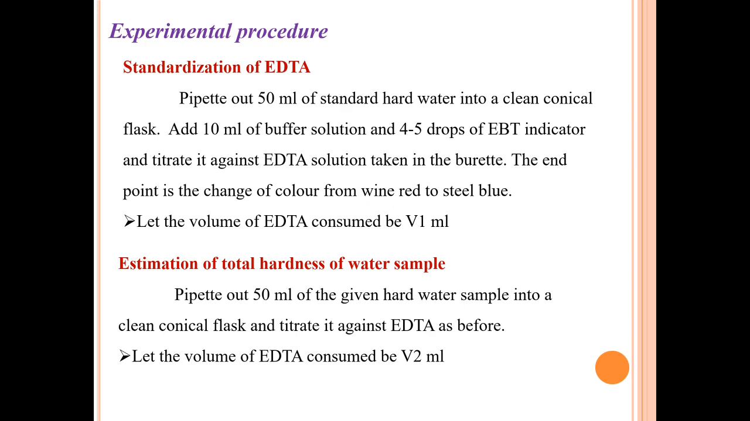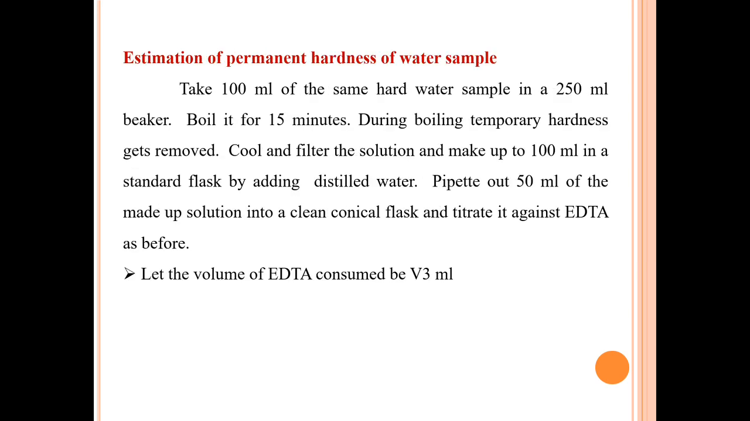Let the volume of EDTA consumed be V1 ml. Then estimation of total hardness of water sample we can calculate. Pipette out 50 ml of the given hot water sample into a clean conical flask and titrate it against EDTA as before. Let the volume of EDTA consumed be V2 ml.